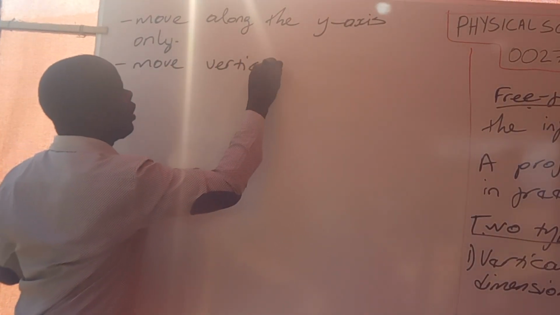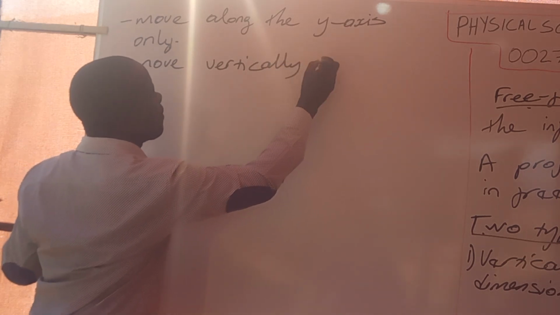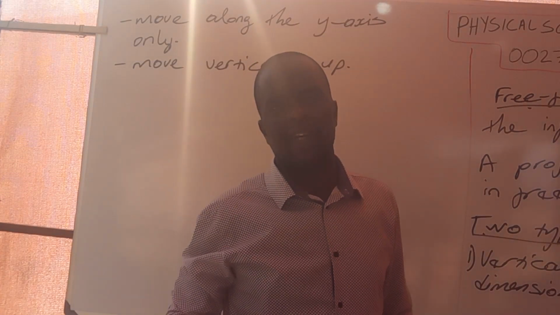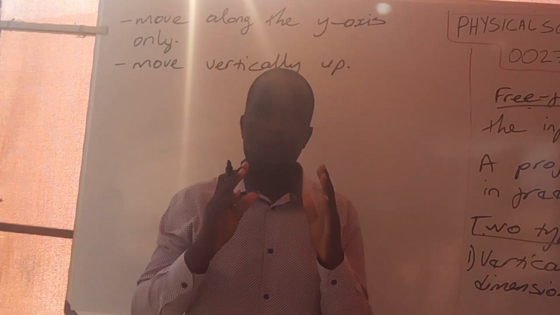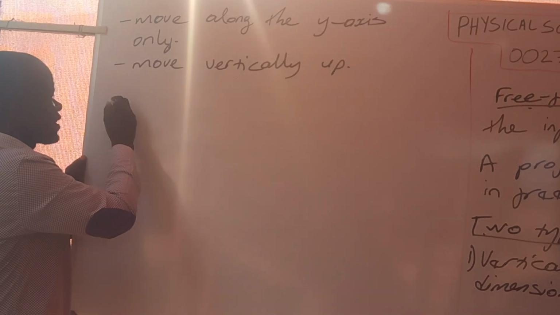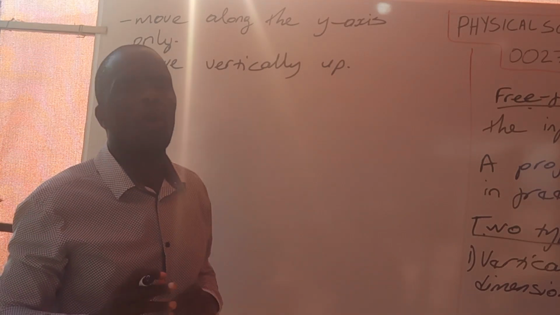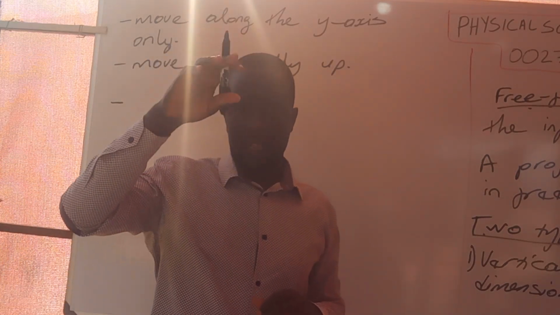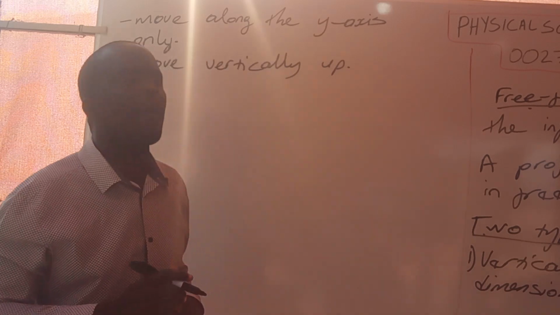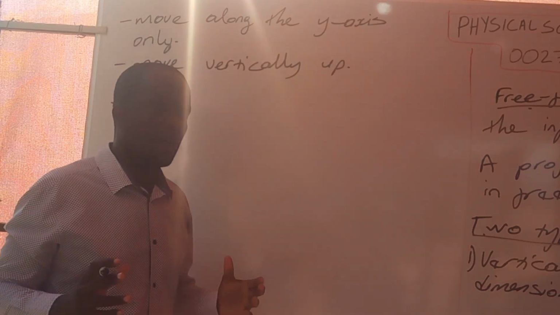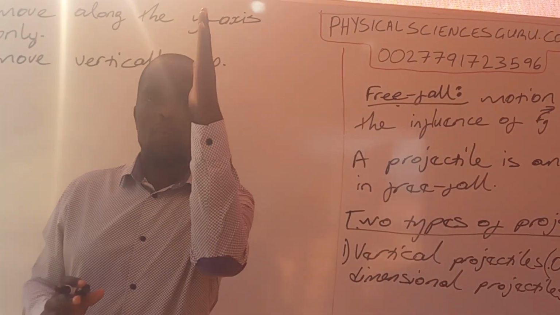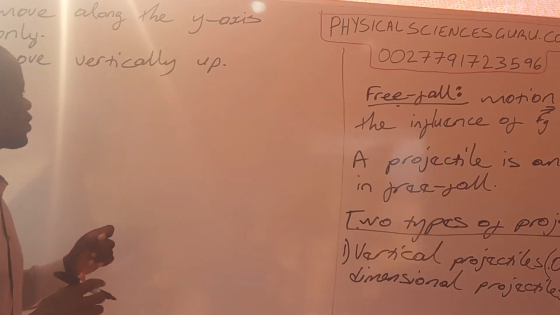Now, there is something that you need to understand on the motion of vertical projectiles here. They move along the y-axis only. You must know that the same route that they use to go up is the route that they will use to come down, right? When they are going up following a certain path, they will come down following that particular path.